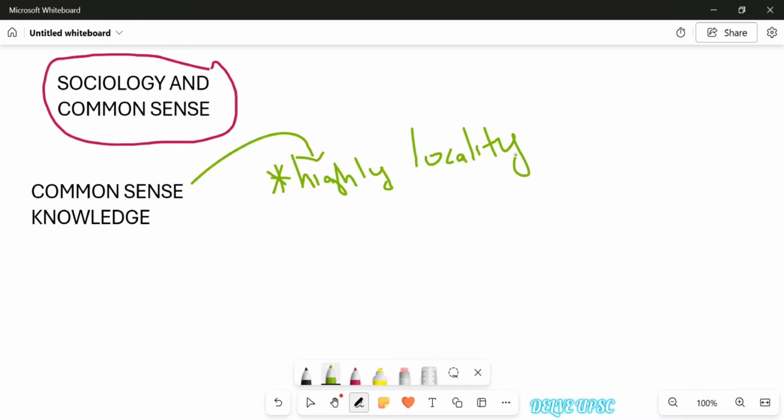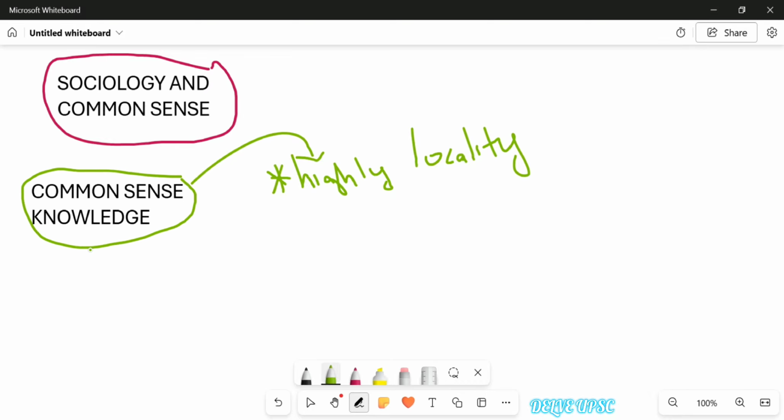Now take the case of an egalitarian society. The egalitarian society would have a common sense knowledge that both men and women are equal participants, in society and in the economy, right? So depending upon the society, the area and the time period, we have certain knowledge that is orally transmitted between and among the people. Such knowledge can be called common sense knowledge.